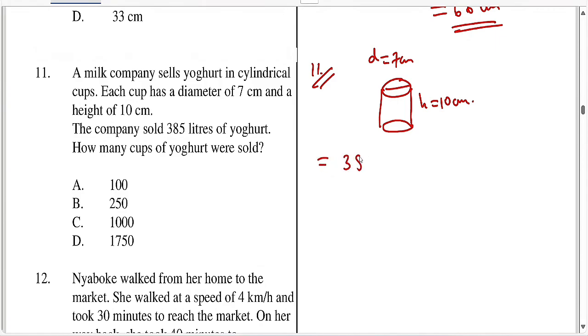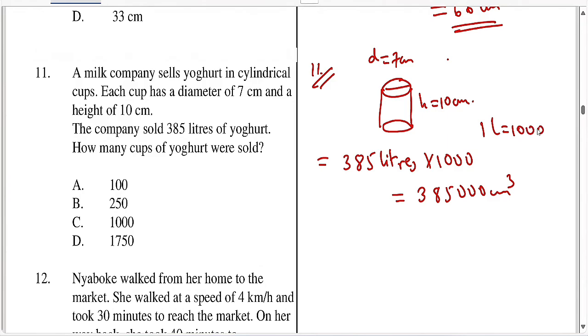Now let's convert 385 liters into cubic centimeters, kwa sababu hata tukianza kutafuta volume ya hii ya cylinder itakupa in terms of cubic centimeter. So first let's convert the liters into cubic centimeters by multiplying 1,000, and it should give you 385,000 cubic centimeters. Why is it that? 1 liter equal to 1,000 cubic centimeter. Since volume is involved, we need to find the volume of the cylinder, okay, which is given by pi r squared height.